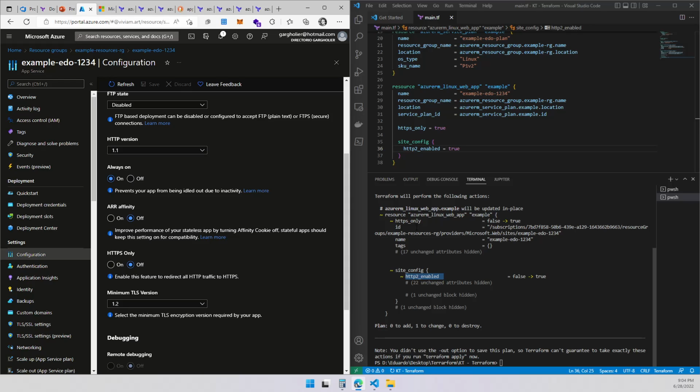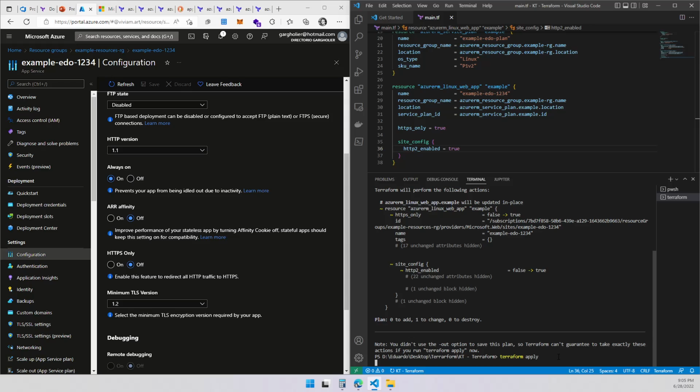And the other one was HTTP only. This is going to be on. And HTTP 2 over here should be on 2.0, right? I'm not going to change anything over here, so I'm just going to go ahead and apply. This one should be pretty quick because it's not going to create resources. It's going to just reconfigure.